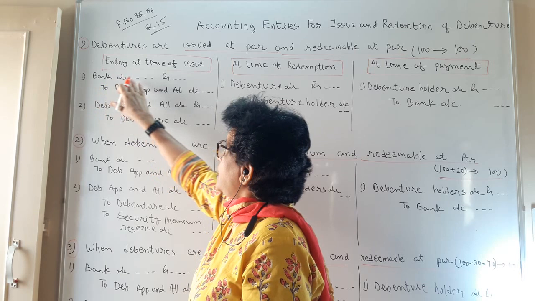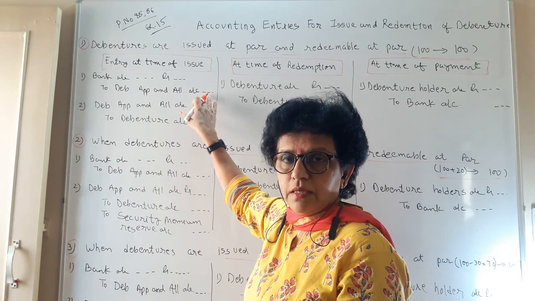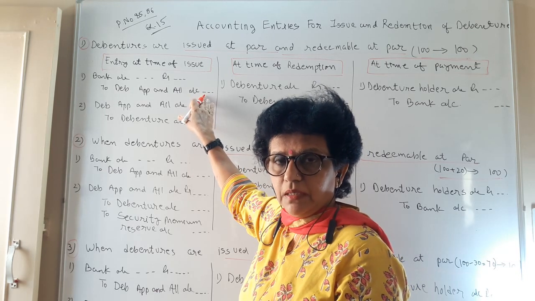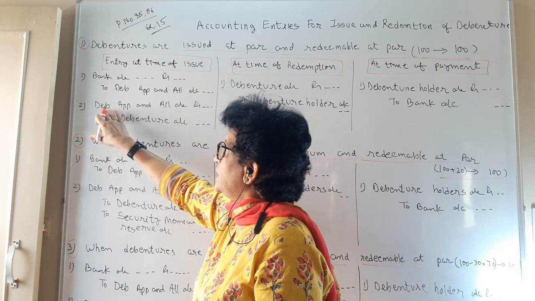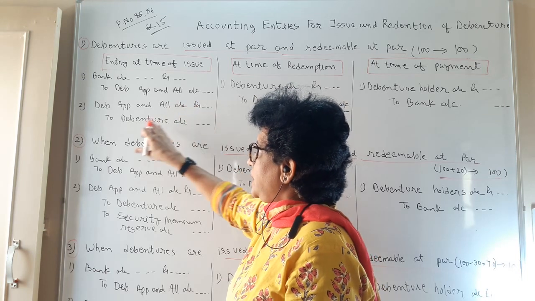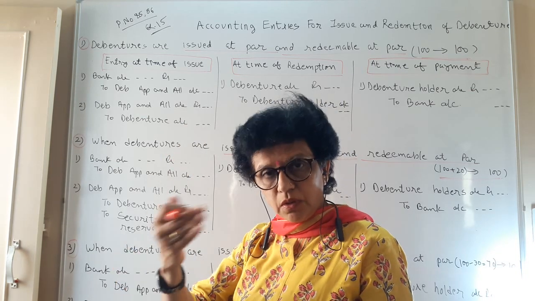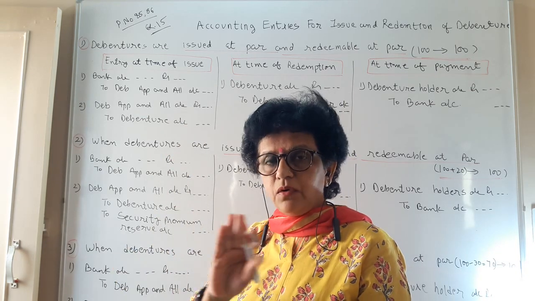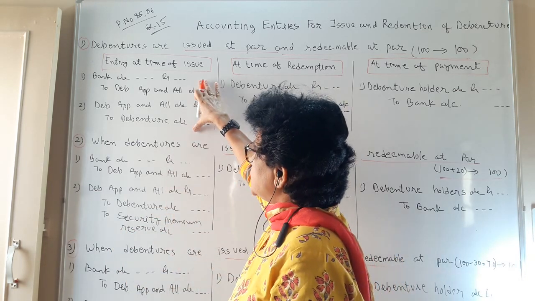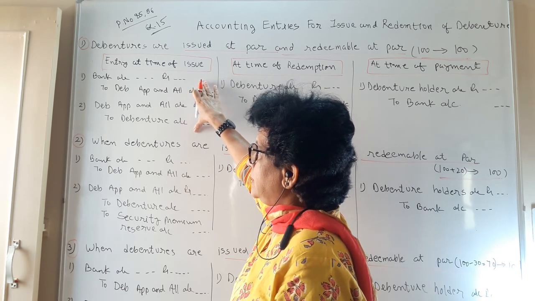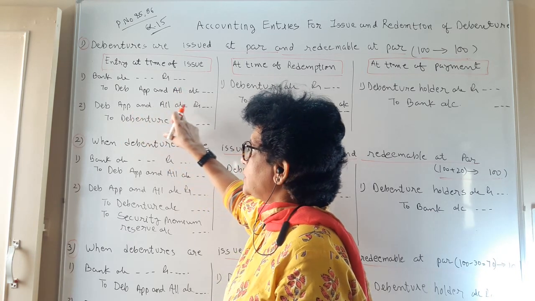Number 1: bank account debit to debenture application and allotment account. The debenture application and allotment account is a temporary account you generate, which you are going to close in the very next journal: debenture application and allotment account debit to debenture account. This journal entry we write when we collect the total amount together. There are no calls. At a time we have collected the total amount. So in that situation, these two journal entries are written. One creates application and allotment, and the second closes the application and allotment.